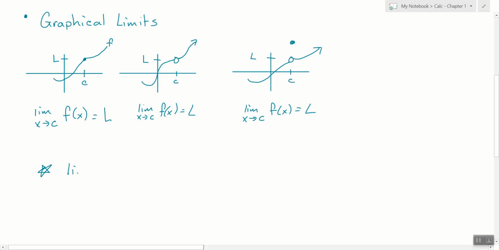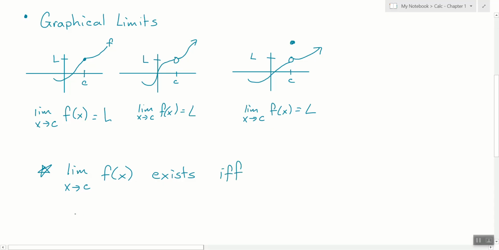The limit, and you could think about it with these graphs, but it doesn't have to be from these graphs, as x approaches c of f of x exists. Now, I'm going to write if and only if, but I don't want it to be wordy. How on earth do we do that?